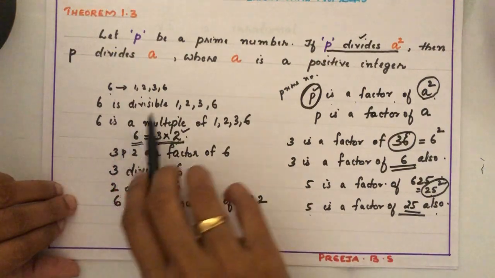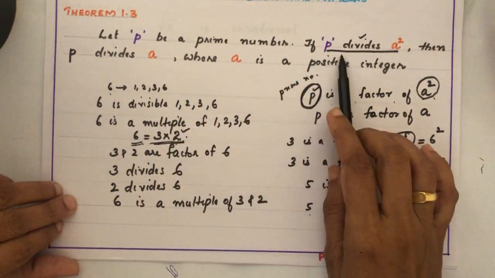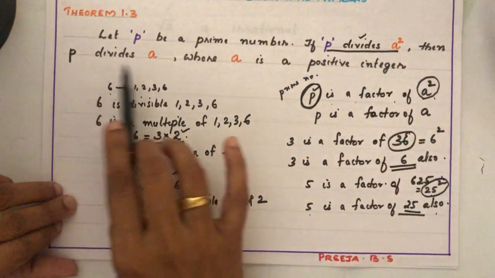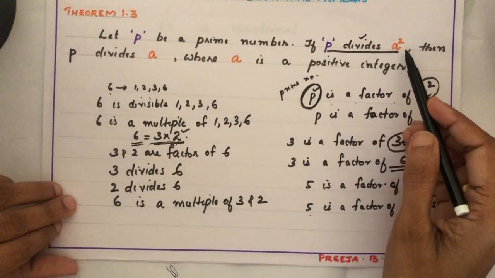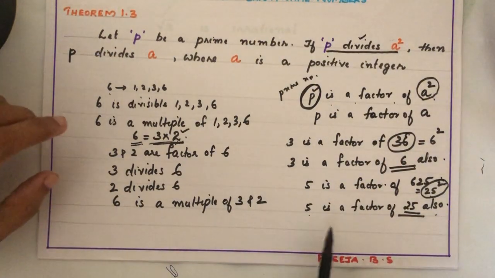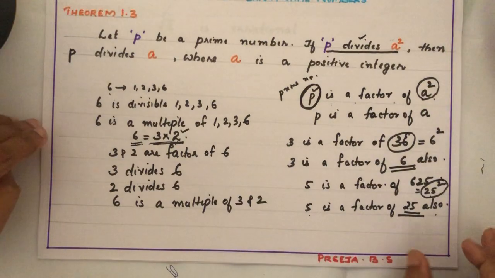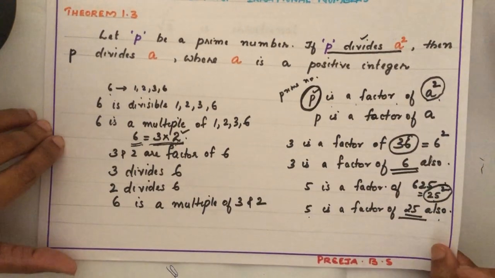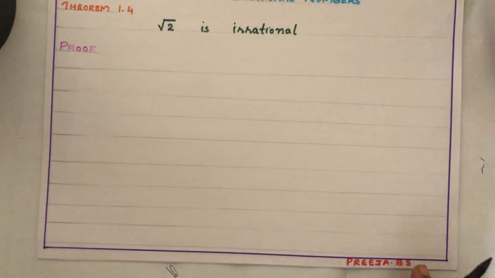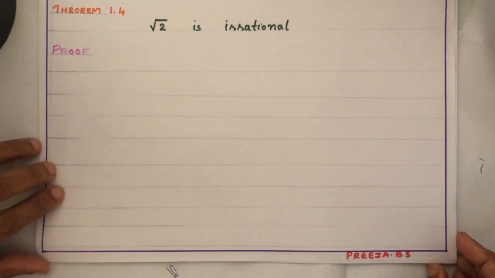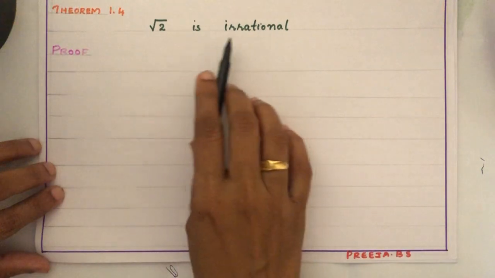If P is a prime number, and if P divides a perfect square, then P divides that number also. Okay. So this theorem we are going to apply to prove root 2 is irrational. Okay, children. Now come to the theorem. That is also another theorem. Theorem 1.4 in our textbook. Root 2 is irrational.